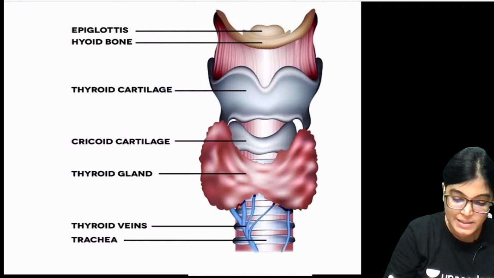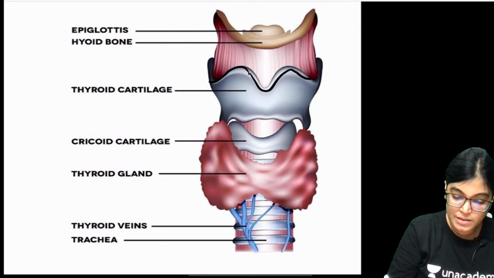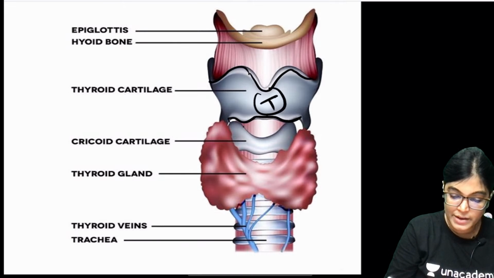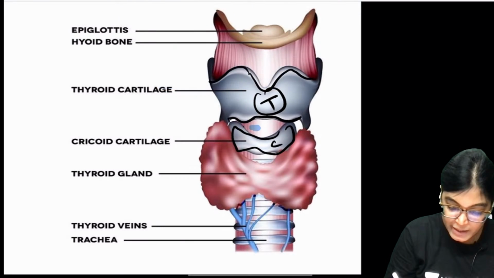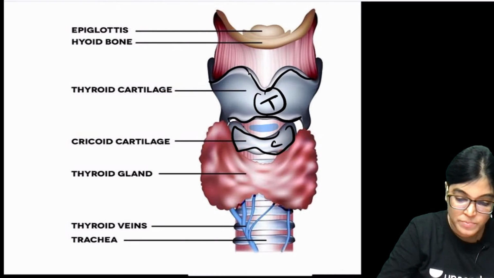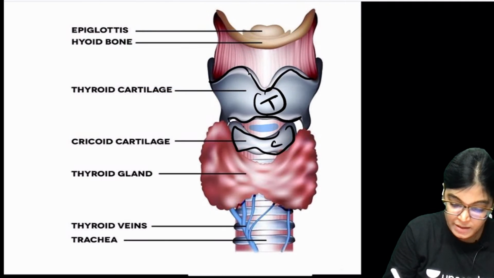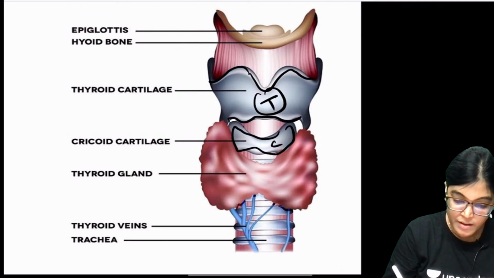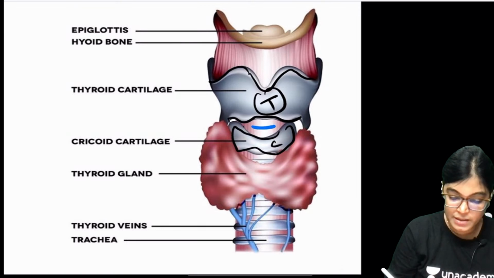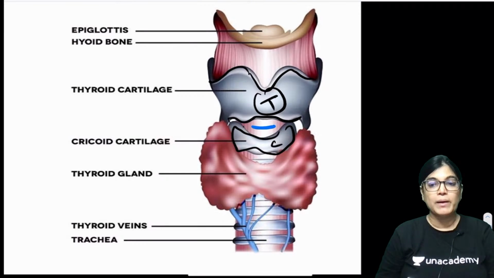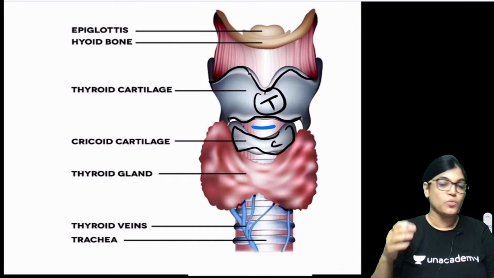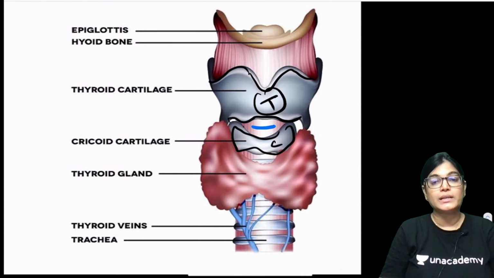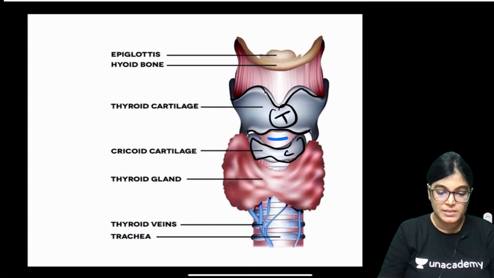So here you can see the thyroid cartilage is shown very nicely, T for thyroid cartilage, and this is C for cricoid cartilage, and exactly the nick has to be put in between these two. The nick has to be put here. That is the cricothyroid membrane, the membrane which is lying between the thyroid and cricoid cartilage. So why cut the cricoid cartilage or thyroid isthmus?